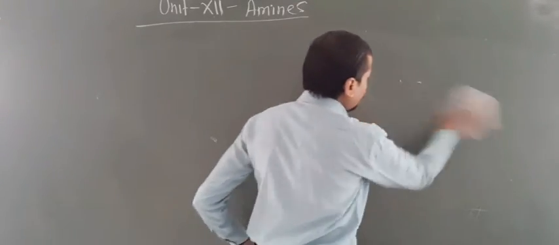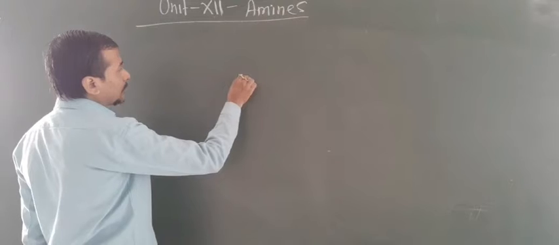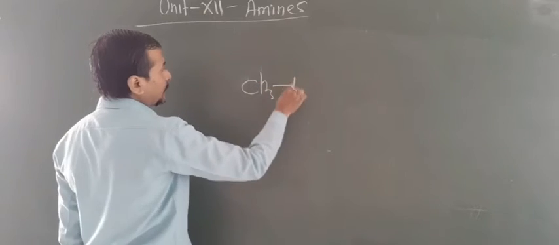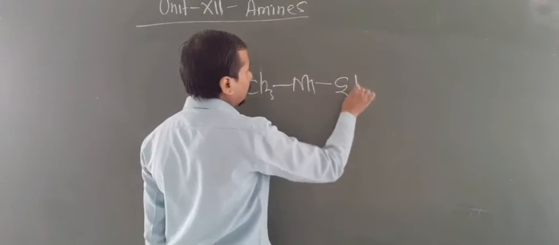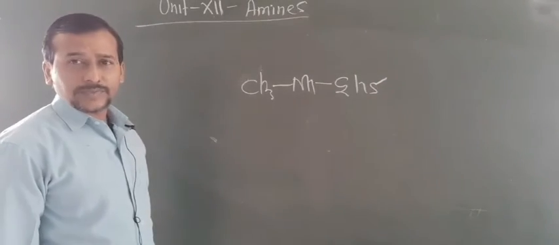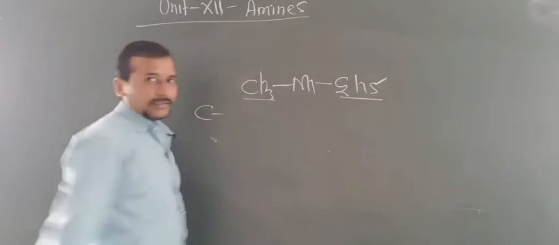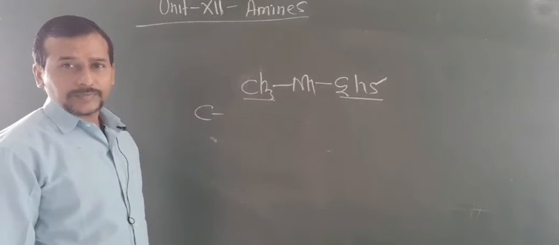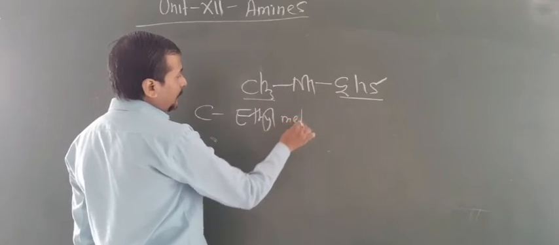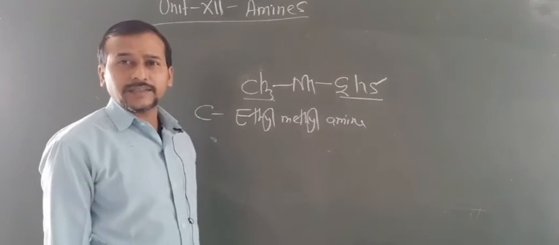So these are the common name and IUPAC name of aliphatic amines. Now one more thing you have to know: in case of substitution, like 2 degree and 3 degree amines, these are known as N-substituted amines. Now we have taken the example CH3NHC2H5. For the common name, this is methyl, this is ethyl. First you write the names according to alphabetical order, so ethyl and then methyl, and for NH you add the word amine. So this becomes ethylmethylamine.